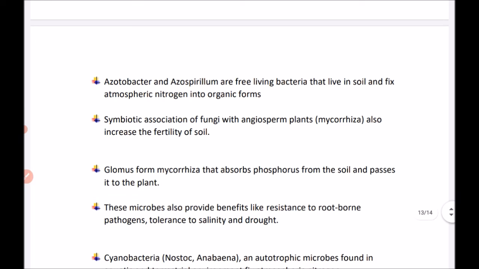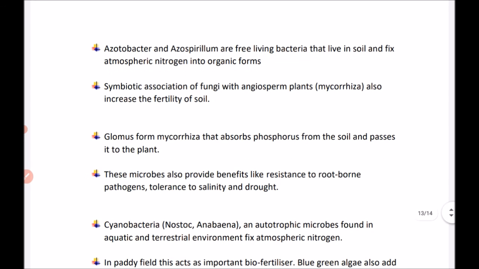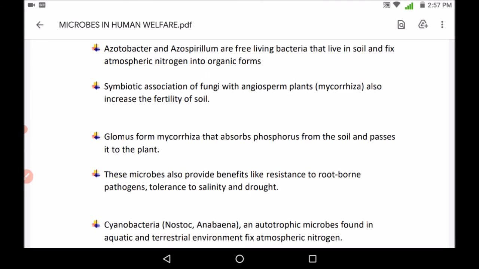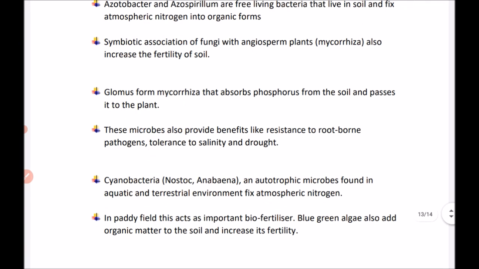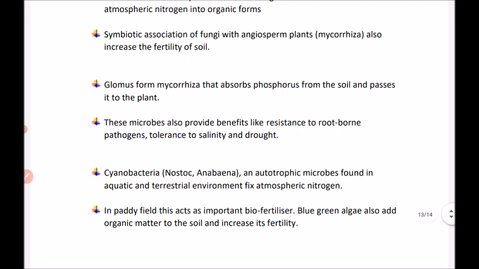Further, the symbiotic association of fungi with angiospermic plants, that is mycorrhiza, also increases the fertility of soil. Glomus, from the mycorrhiza, absorbs phosphorus from the soil and passes it to the plant. These microbes also provide benefits like resistance to root-borne pathogens and tolerance to salinity and drought.